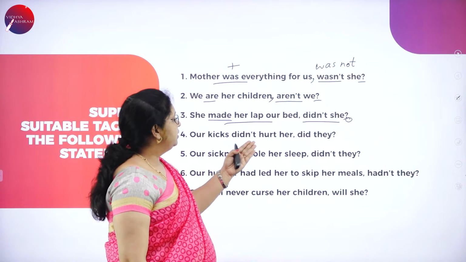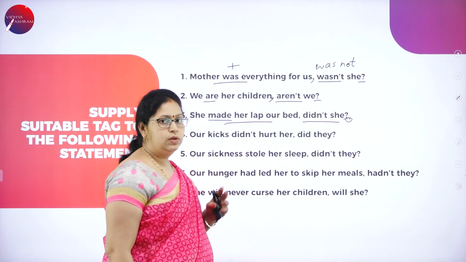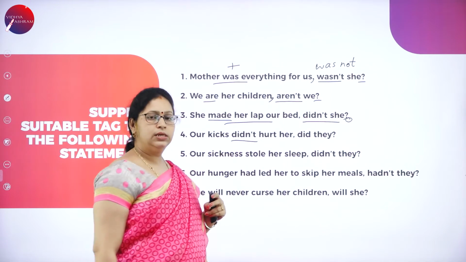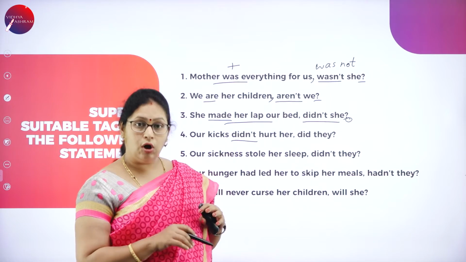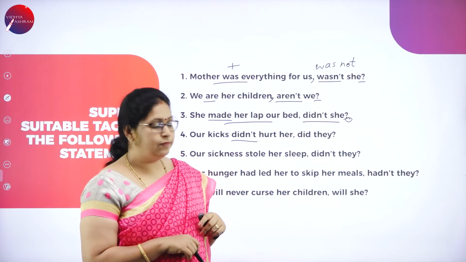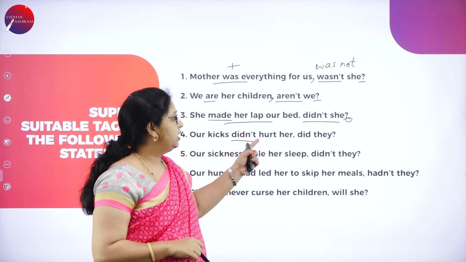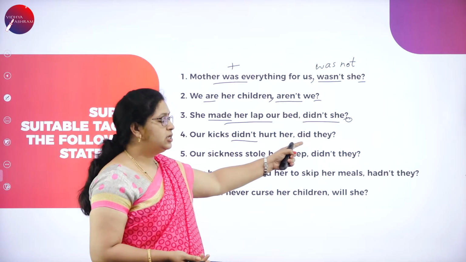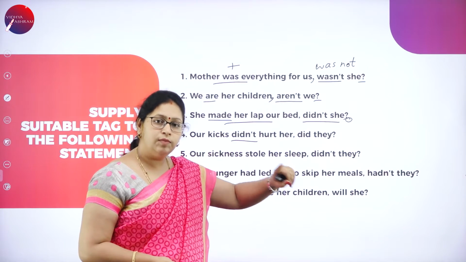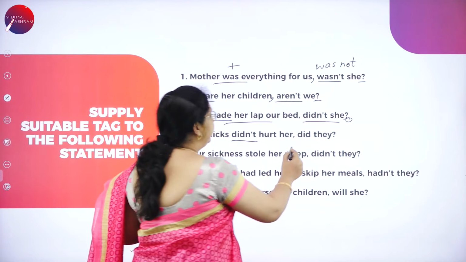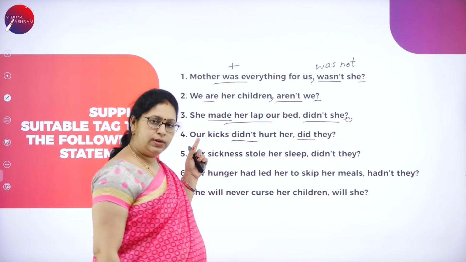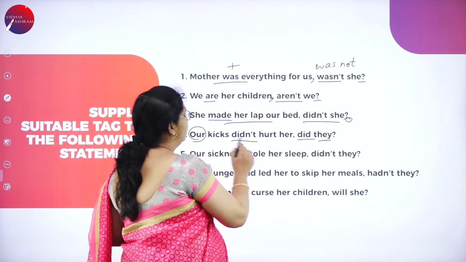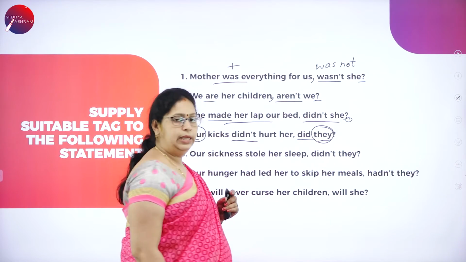Our kicks didn't hurt her. So here, didn't is already there. It is in negative form. Didn't, did not is there. It is the negative notion. Our kicks didn't hurt her. So what do we need to do? We'll change the question tag to positive. Did they? Here our is there. Our becomes they.